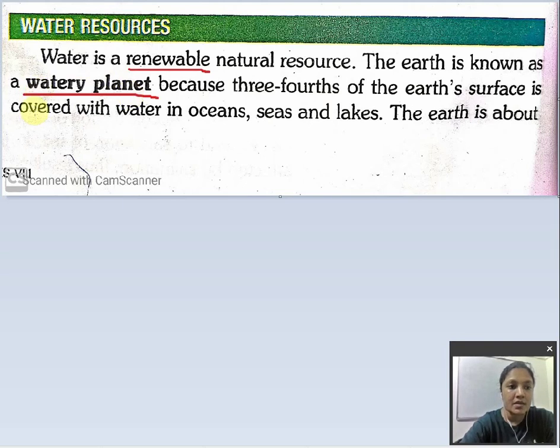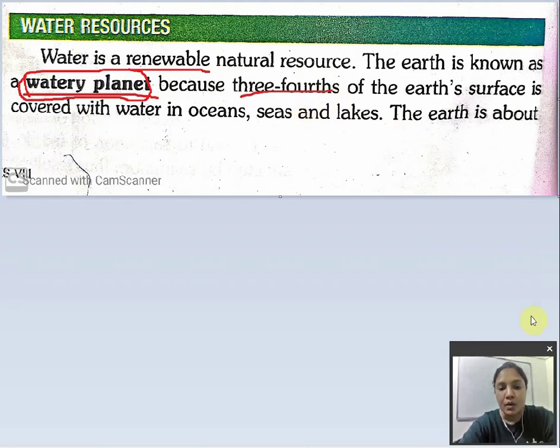Now we came across a new term: watery planet. Why is it called the watery planet? Because 3/4 of the earth's surface is covered with water.